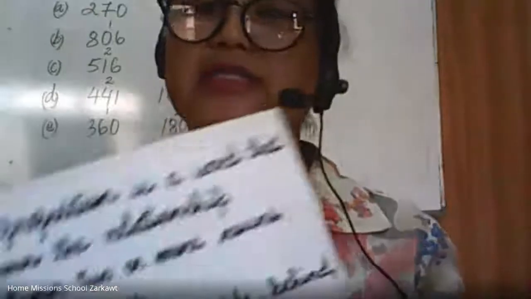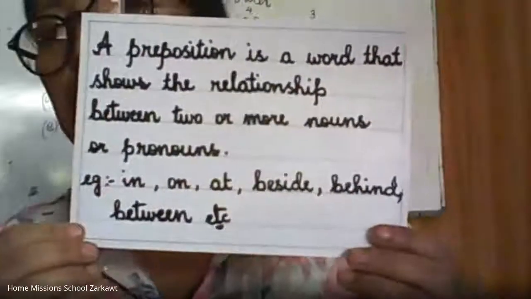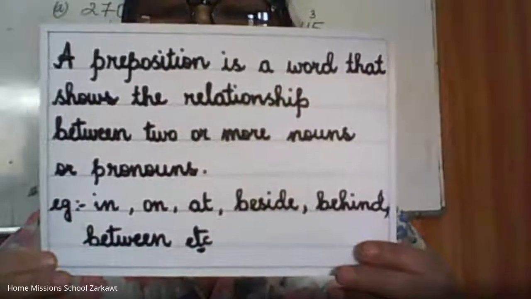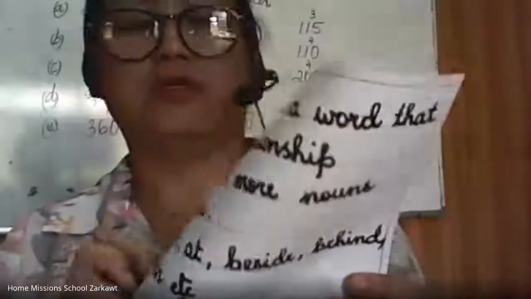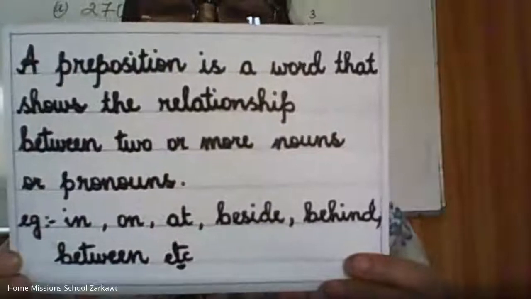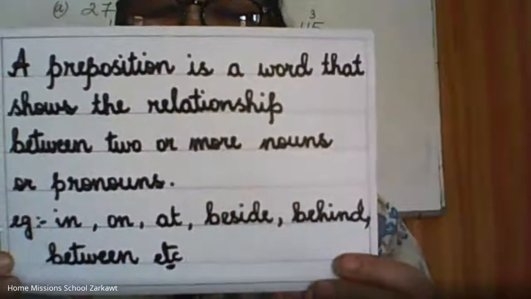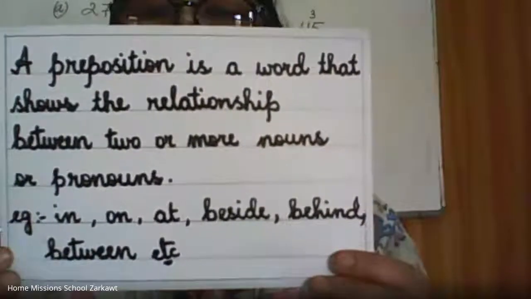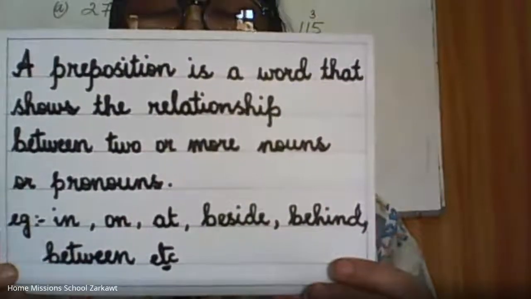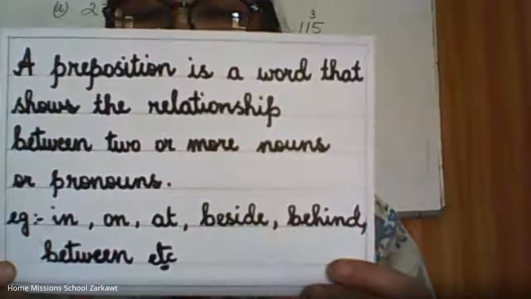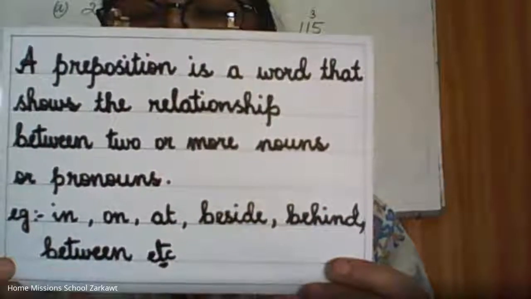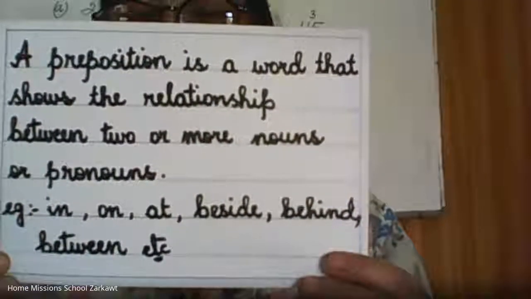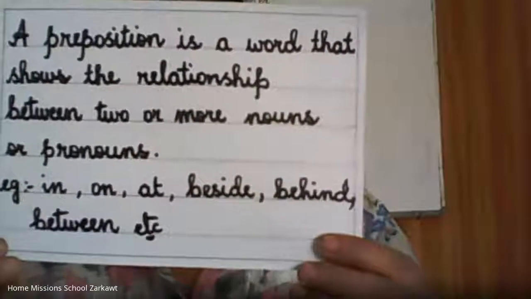Then our next is preposition. Preposition is a word that shows the relationship between two or more nouns. A preposition is a word that shows the relationship between two or more nouns or pronouns.